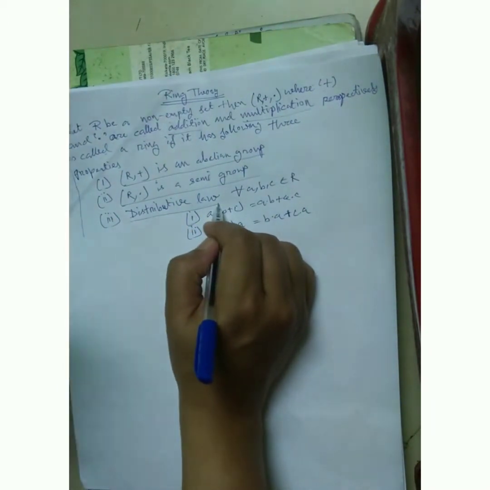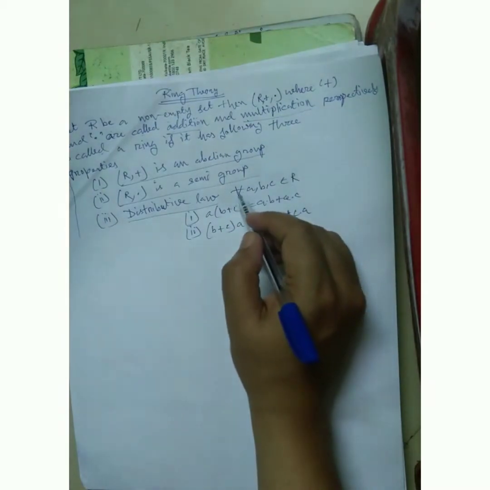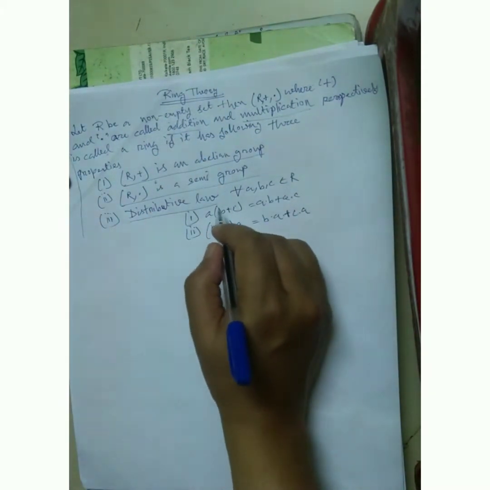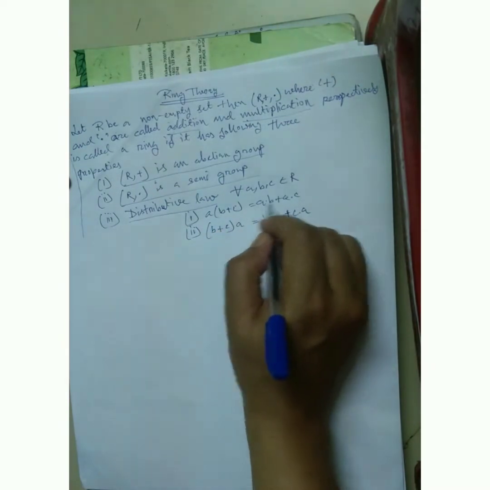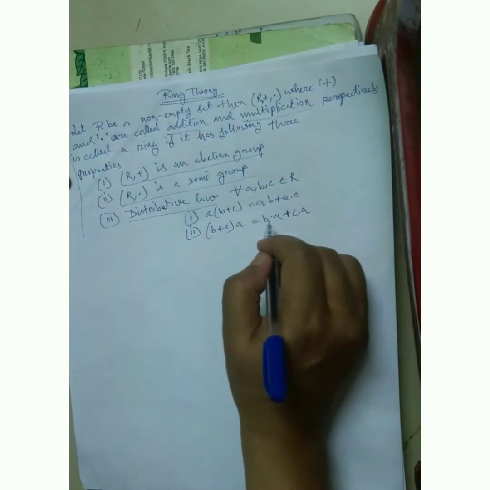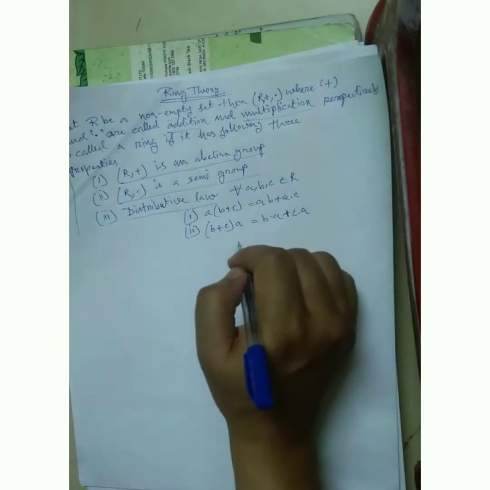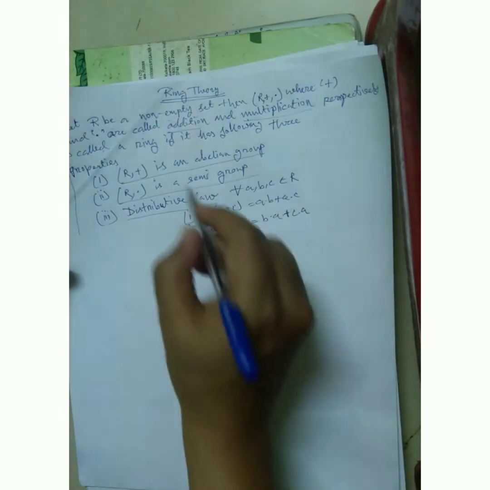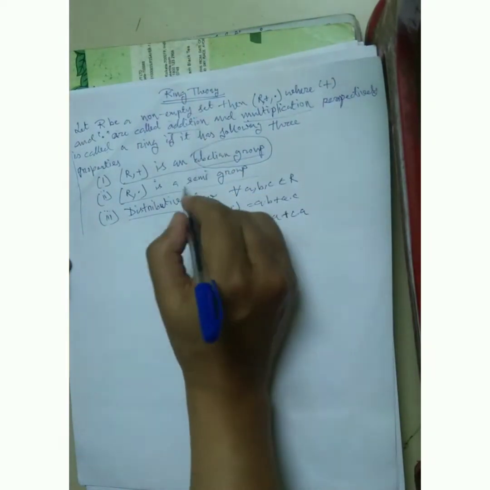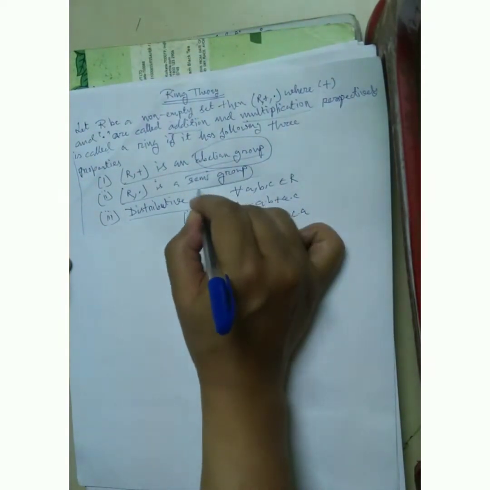It is called the distributive law: for all a, b, c belonging to R, a · (b + c) = a · b + a · c, and (b + c) · a = b · a + c · a. So friends, you must remember (R, +) is an abelian group and (R, ·) is a semigroup. Now friends, this is very important.